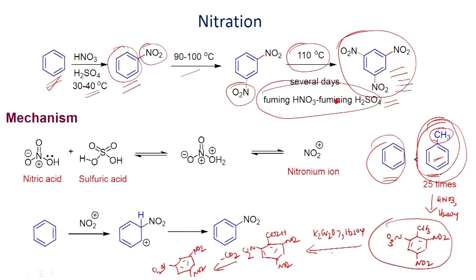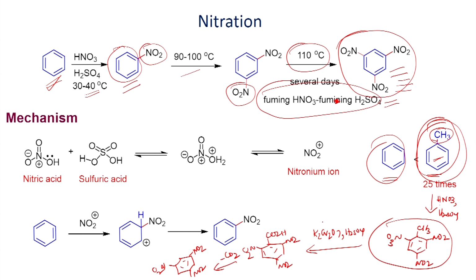So, this is one of the common methods we use if you want to make trinitrobenzene, and you can carry out the reaction under milder conditions.